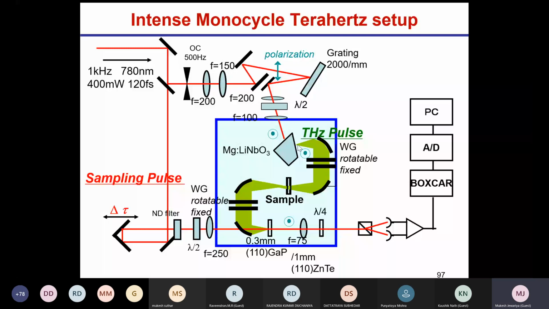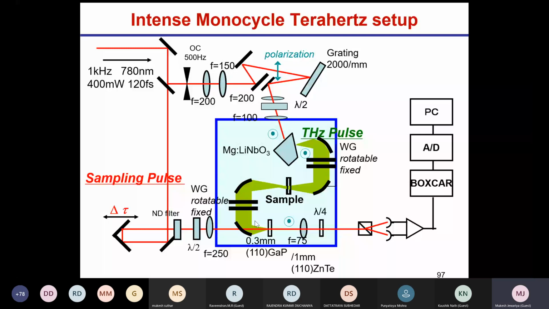This generated terahertz is guided by these 4 parabolic mirrors. Then another pulse passing through this delay stage co-propagates collinearly with the terahertz and falls on this gallium phosphide detector. By this we generate and detect the terahertz using lithium niobate.